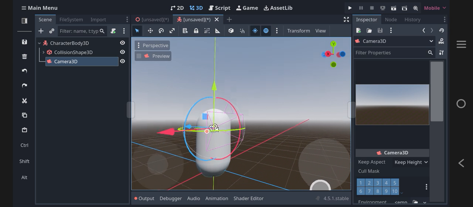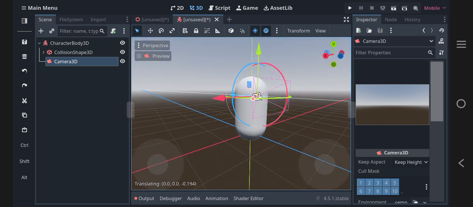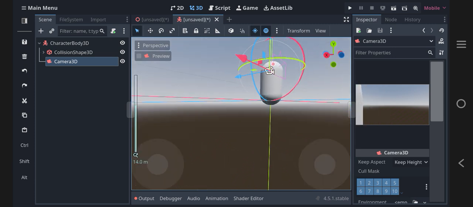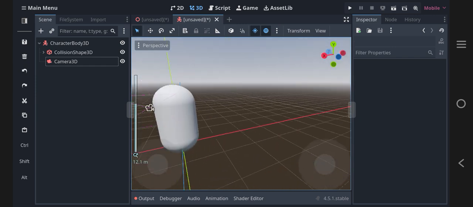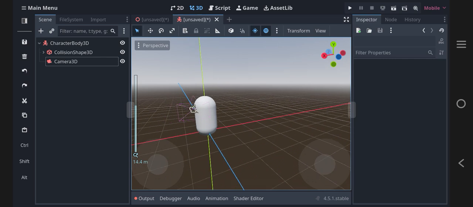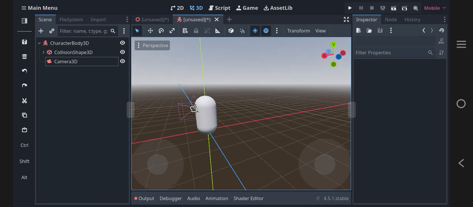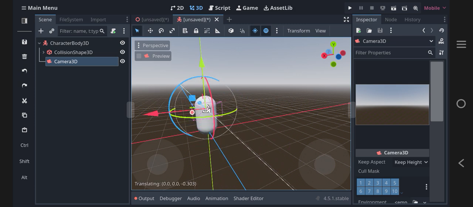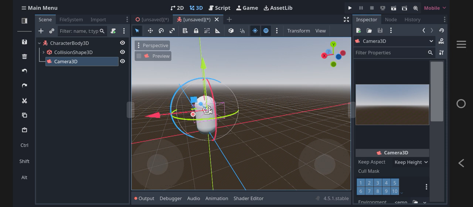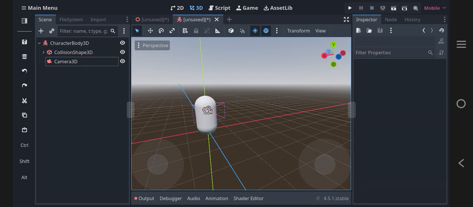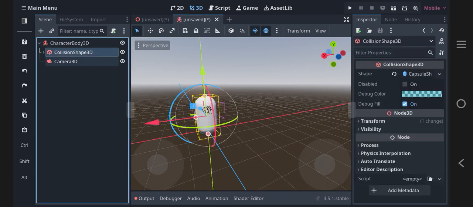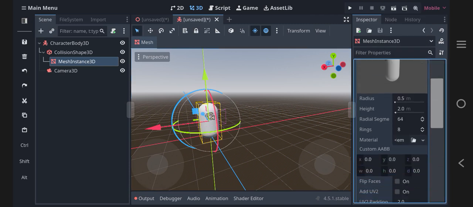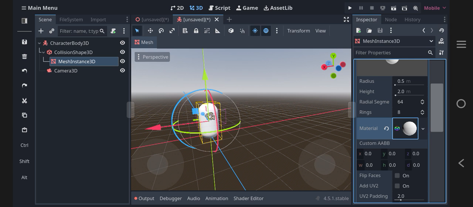And then let's just change the material for this too.